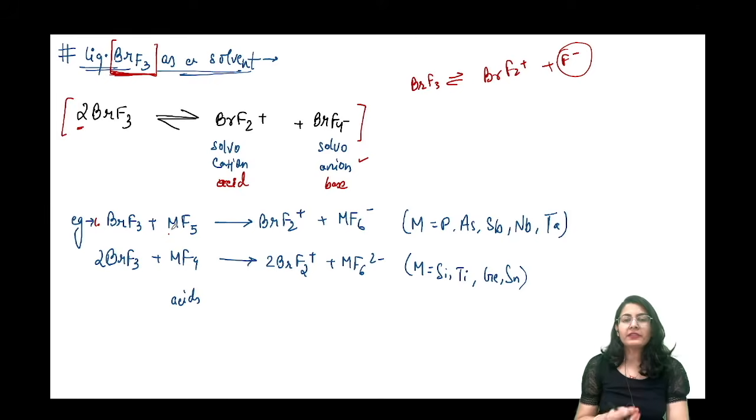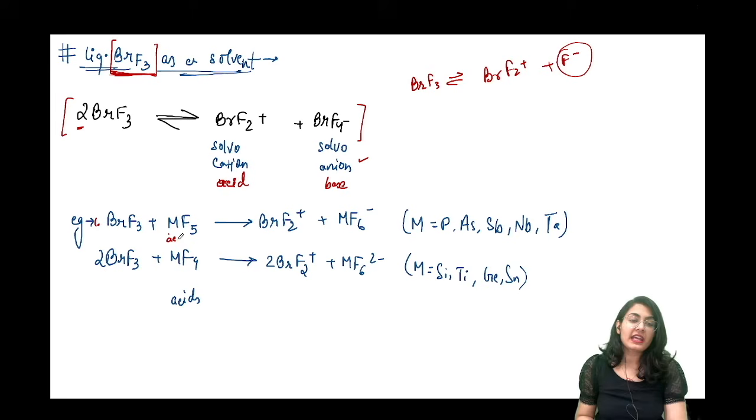So only few of these will show this property कि let's say PF5 हमने consider कर लिया. It is going to take away the F minus and it forms BrF2 positive and MF6 minus. तो what was the role of BrF3 in this? इस reaction में BrF3 behaves as a acid. Why? Because it is forming this kind of a molecule. Or I would rather say